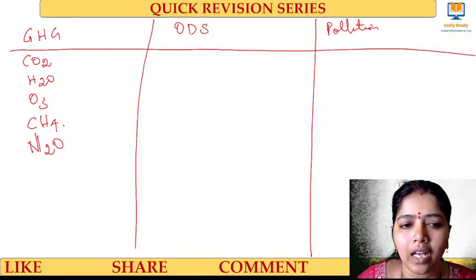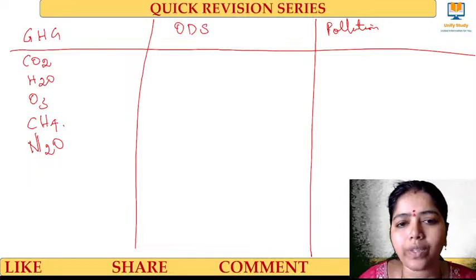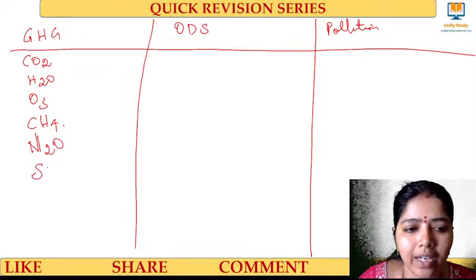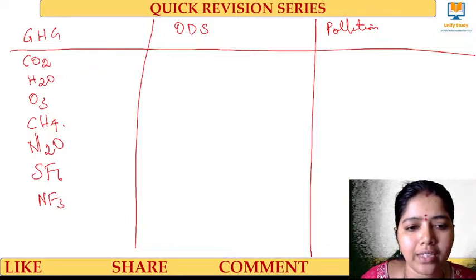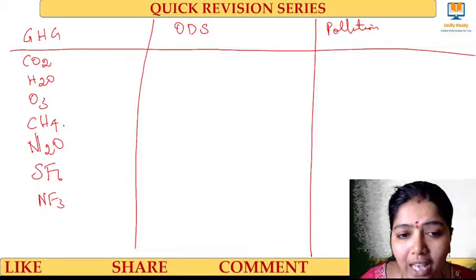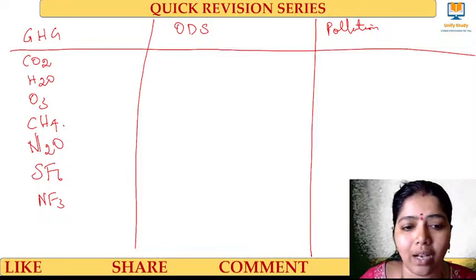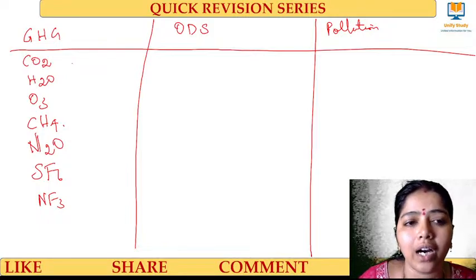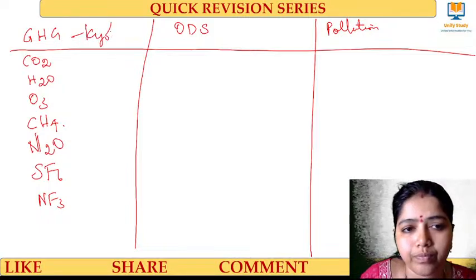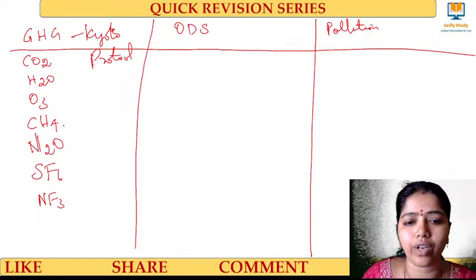So this all comes under it. Along with that, we have SF6 and NF3. Yes, these are all greenhouse gases. Direct greenhouse gases come under the control of the Kyoto Protocol. They have to be reduced. What are all those?